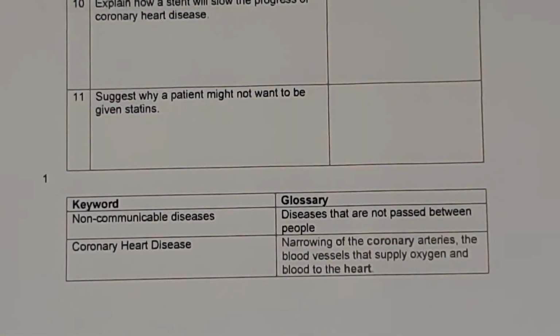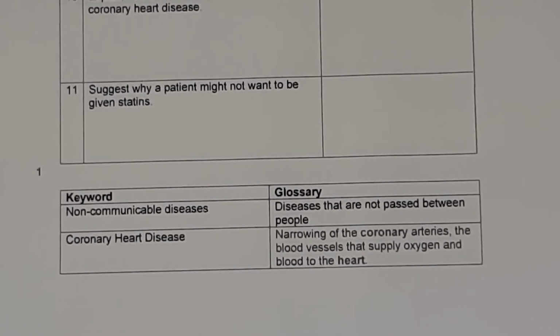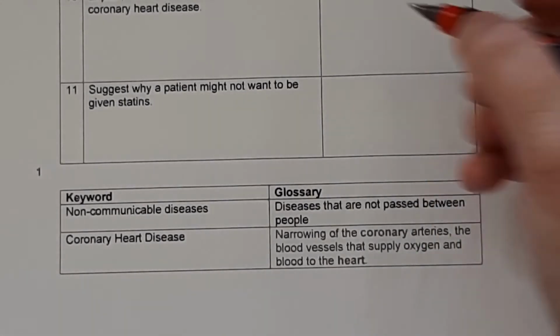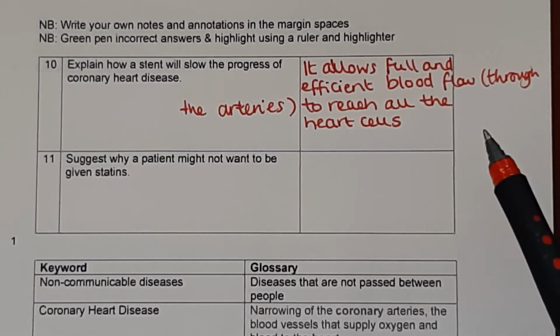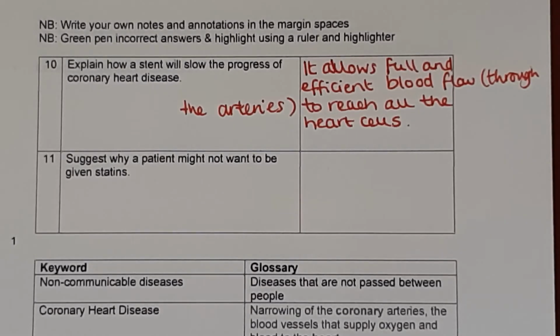I'm going to move on to question 10. Explain how a stent will slow the progress of coronary heart disease. Okay, so it will allow the blood to flow efficiently through the arteries to supply the required cells. Sorry, that one wasn't quite on screen. So question 10 was: it allows full and efficient blood flow through the arteries to reach all of the heart cells. Question 11. Suggest why a patient might not want to be given statins.